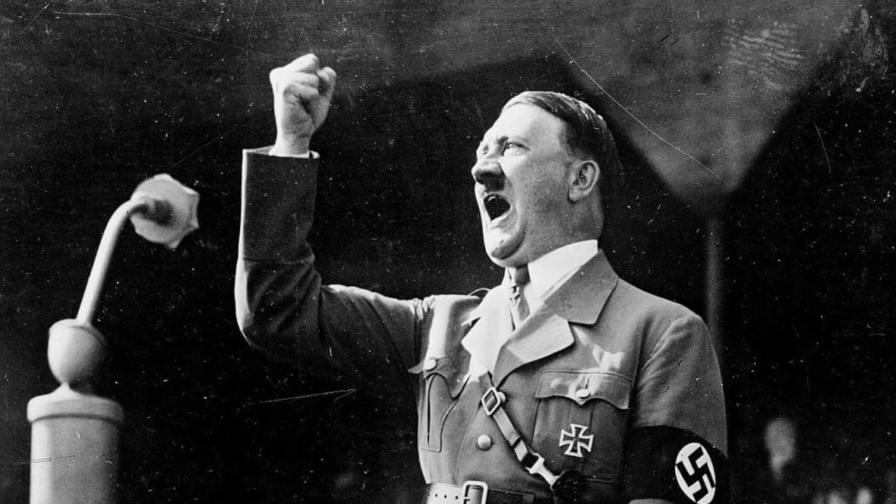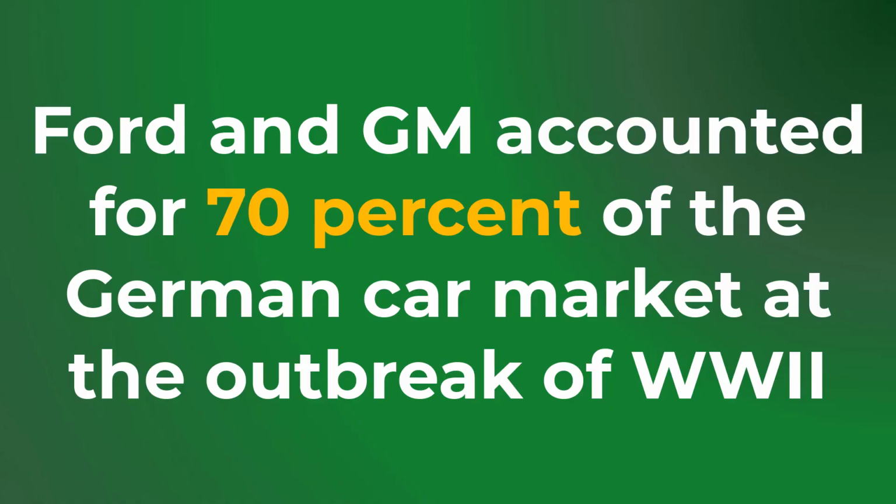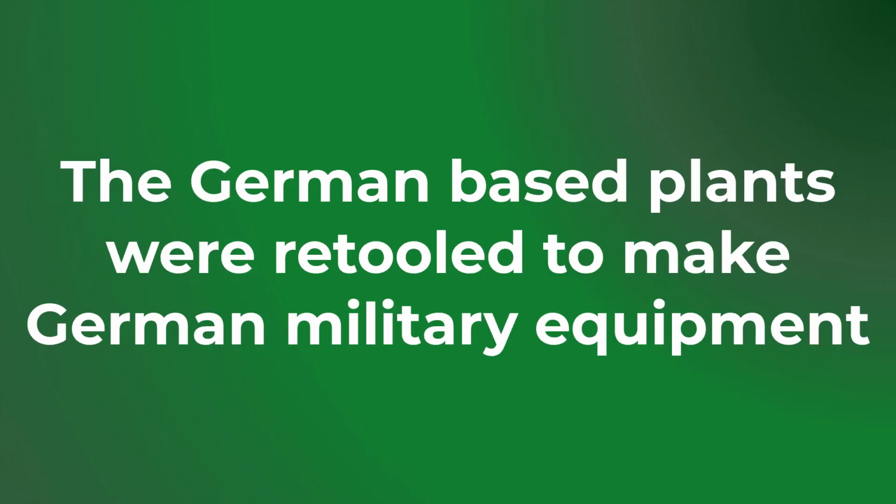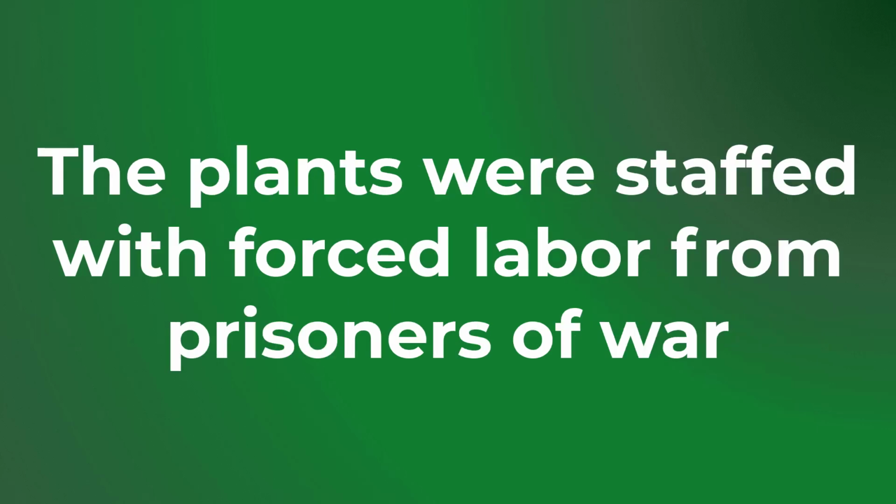People do not realize, but Ford and General Motors accounted for 70% of the German car market at the outbreak of World War II. Germany was big business, and if the government took control, it would guarantee more business for American car companies. Now, Ford and General Motors deny that they had any knowledge of what was happening in their plants in Germany. You can believe that if you want. But we do know a couple things for sure. The American companies received dividends from their German subsidiaries. The German-based plants were retooled to make German military equipment, and the plants were staffed with forced labor from prisoners of war.